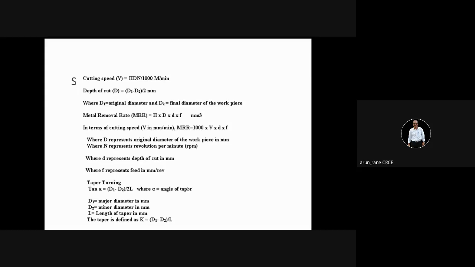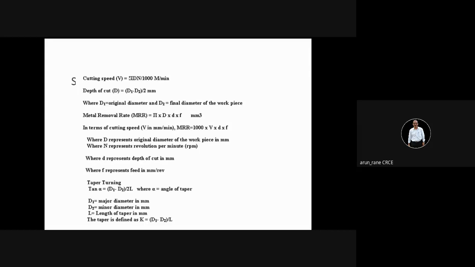Then the second formula is cutting speed. V is equal to pi D N upon 1000.